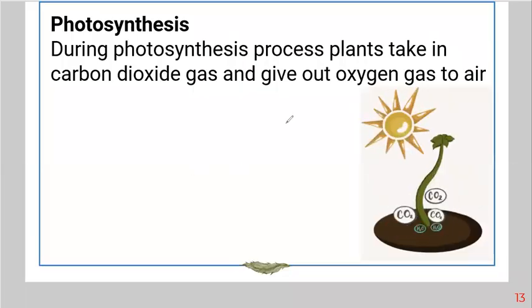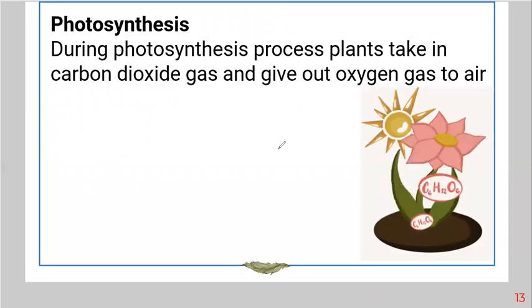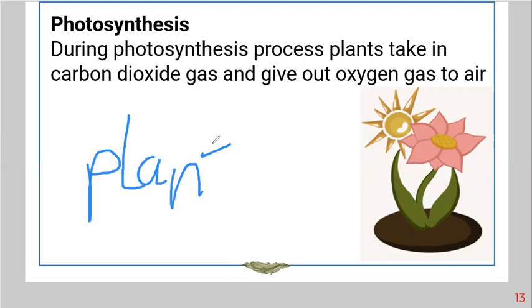During the photosynthesis process, who does the photosynthesis process? Of course, a plant. So the plant is biosphere. And the plant, during the photosynthesis process, needs air, or to be specific, not air, it needs carbon dioxide.